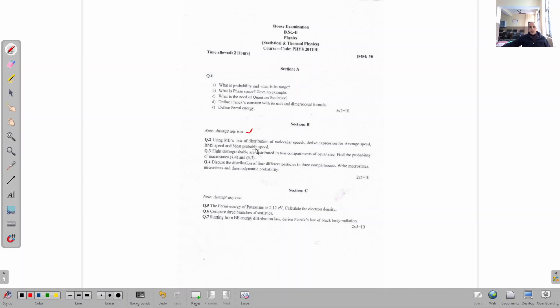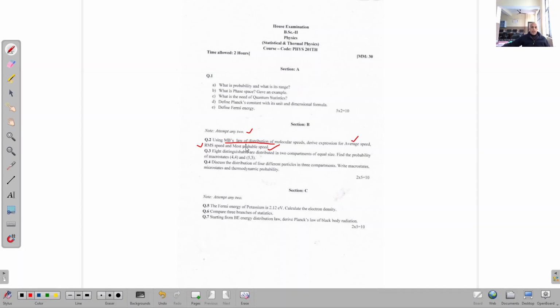So I can say they have wasted the time in deriving Maxwell-Boltzmann distribution law because it was not asked in the exam. I have simply asked you, by using Maxwell-Boltzmann distribution law, this is clear, right? Of molecular speeds. You have to derive the expression, only expression for average speed, RMS speed, and most probable speed.